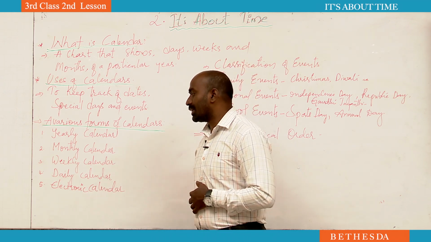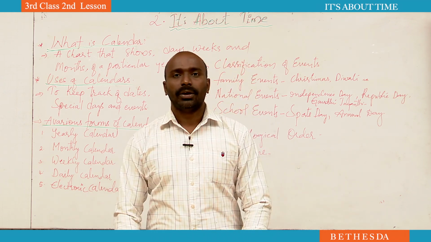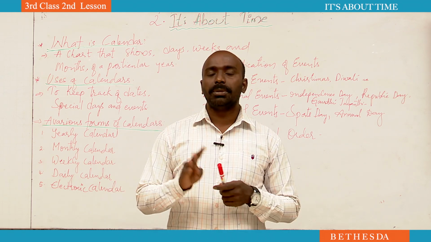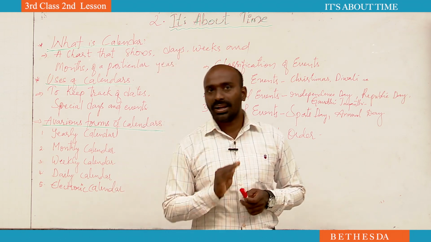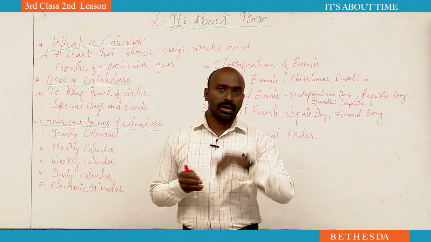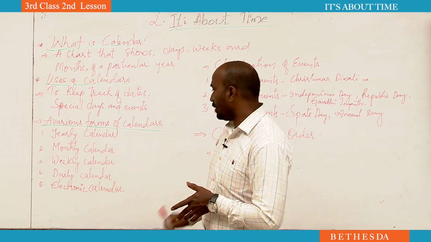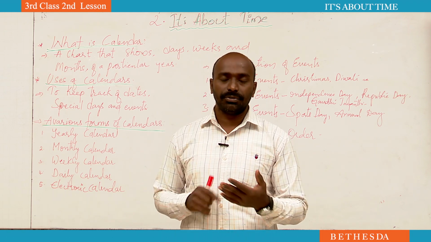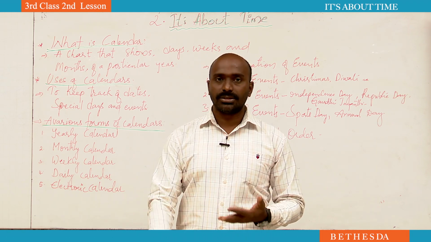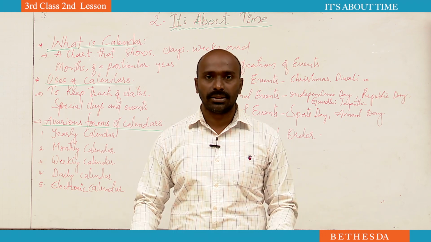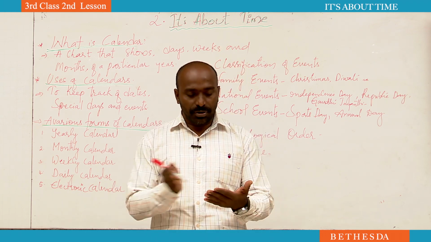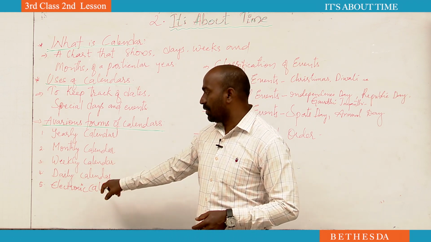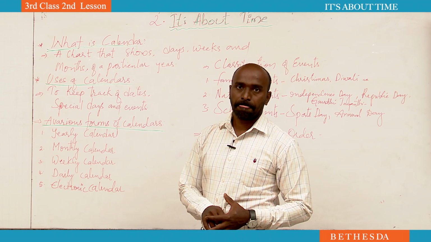Next comes the electronic calendar. This is a very simple one. With the electronic calendar, no need to carry it or always look at it. Everybody has mobiles, gadgets, wallets, no? So they will have the electronic calendar in those. When we see a mobile, if you cannot remember today's date, the calendar is there, the yearly calendar and the monthly calendar, everything is there in the mobile. If you turn it on, you can see that. That is called the electronic calendar, when we use a calendar with the help of mobile phones.